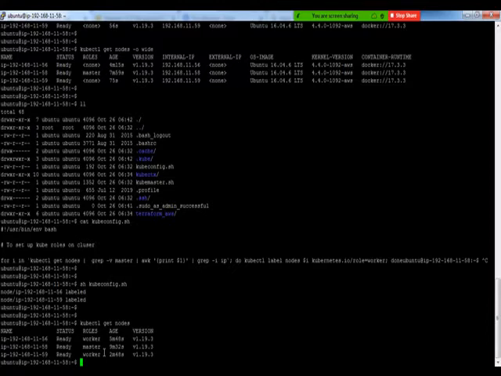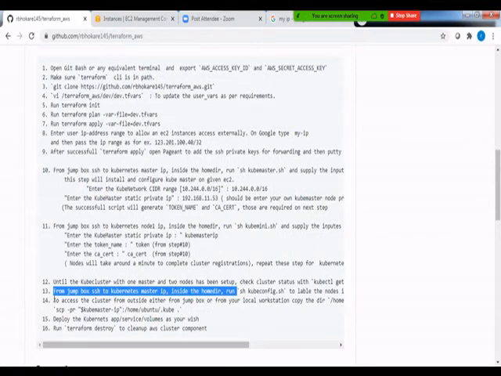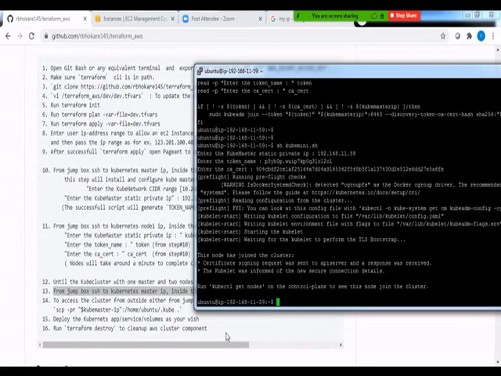I have my Kubernetes cluster running, which has one master node, which is nothing but my Kubernetes control plane, and that cluster has two kube minions which act as my Kubernetes nodes, on which I can deploy my applications on pods that I'm going to create as part of my next step. So until here we are done with step number 13.